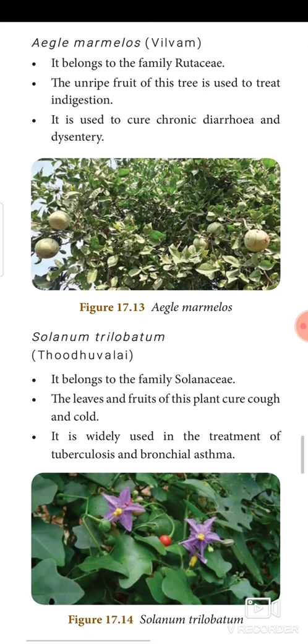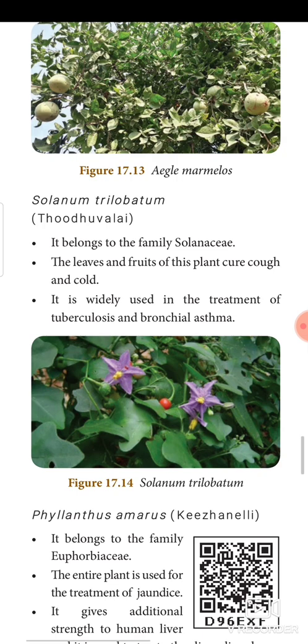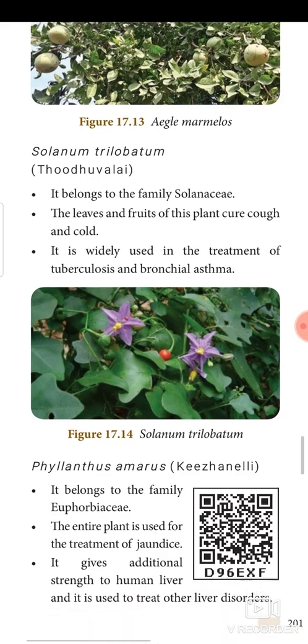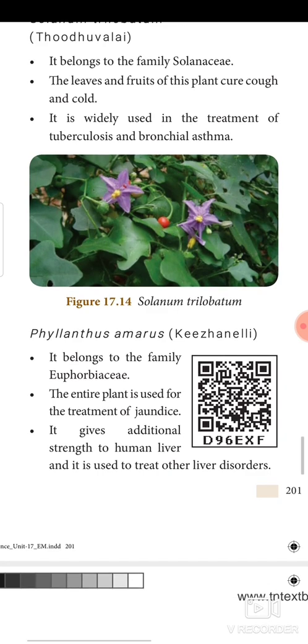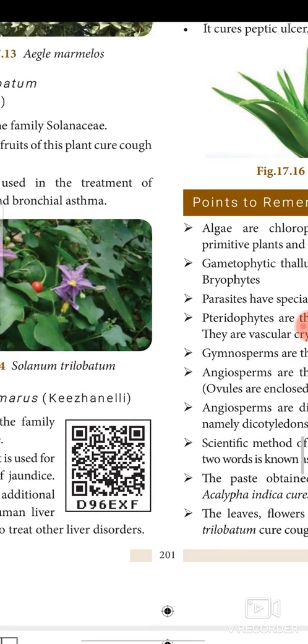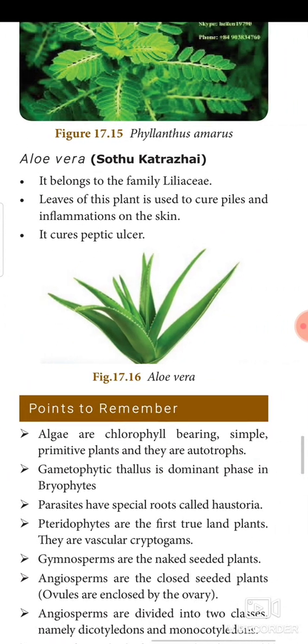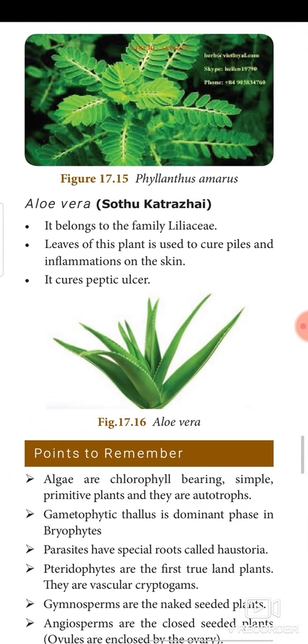Next, Toothvalley. It belongs to the family Solanaceae. The leaves and the fruits of this plant cure cough and cold. Nowadays, this plant is widely used in the treatment of tuberculosis and bronchial asthma. Next, Kiranelli. It belongs to the family Euphorbiaceae. The entire plant is used for the treatment of jaundice. It gives additional strength to the human liver, and it is used to treat other liver disorders also. So you can use these medicinally valuable plants in your frequent diet.